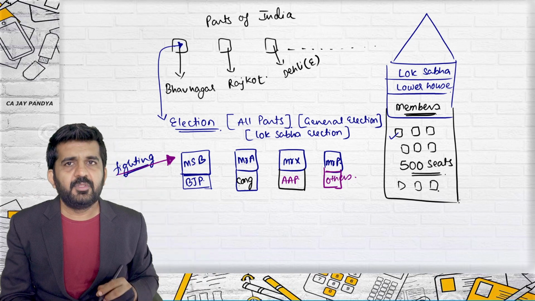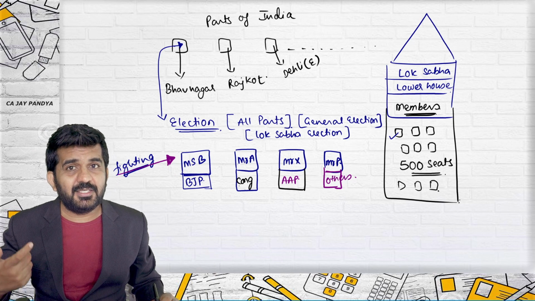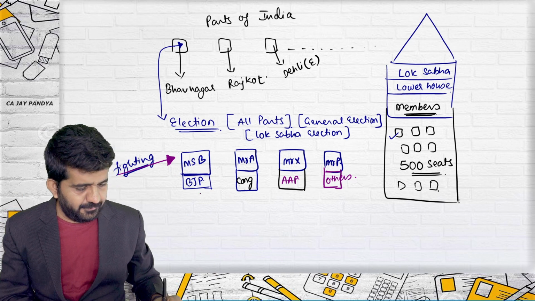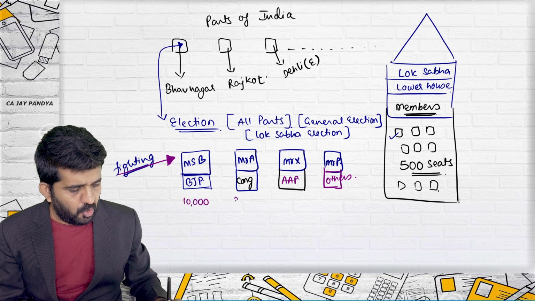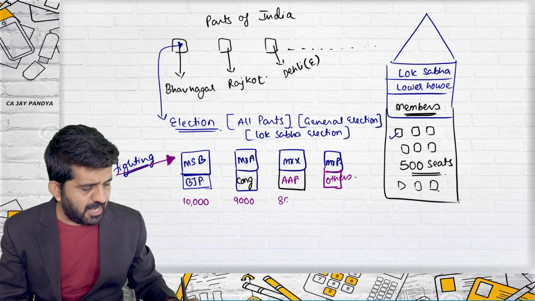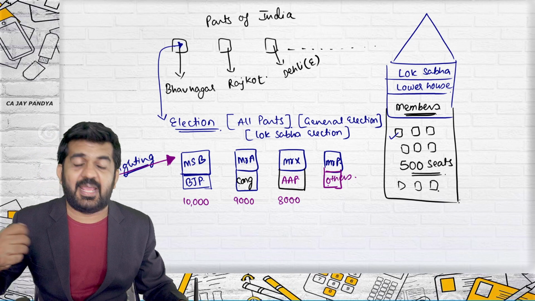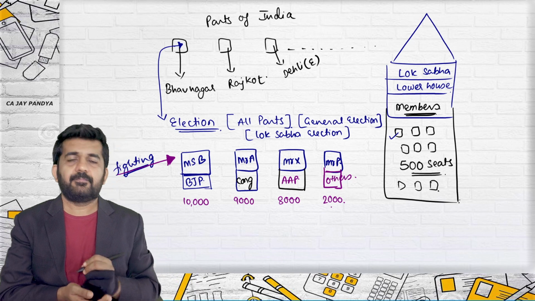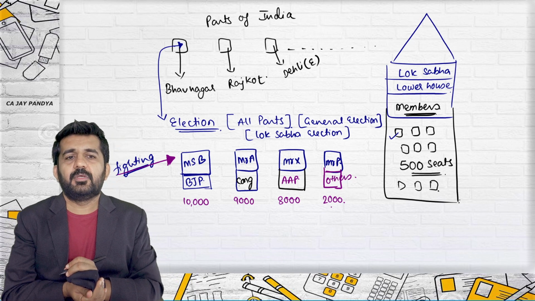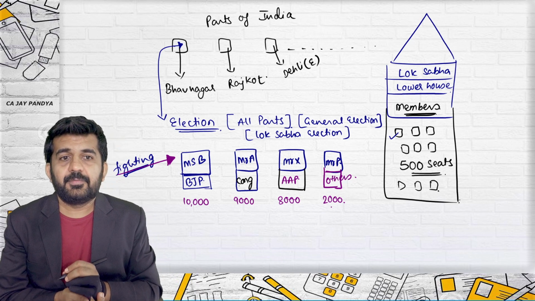Now, once the polls are done, BJP gets, say, 10,000 votes. Congress gets 9,000 votes. AAP, or Mr. X, gets 8,000 votes. And Mr. P gets 2,000 votes. Try to concentrate.